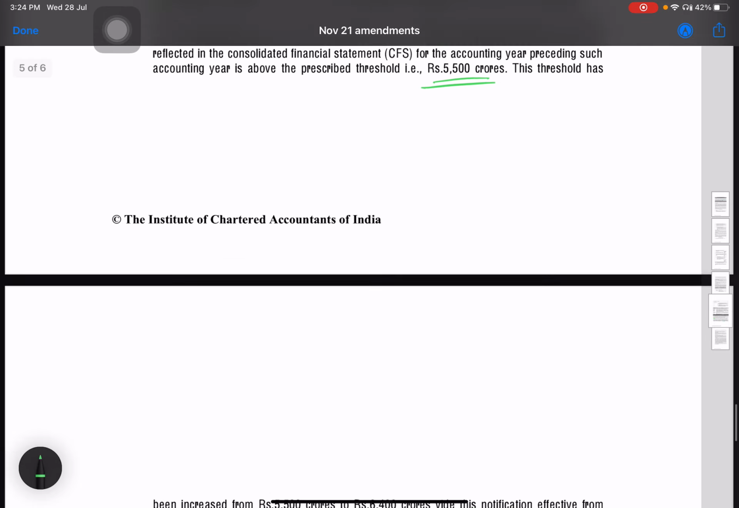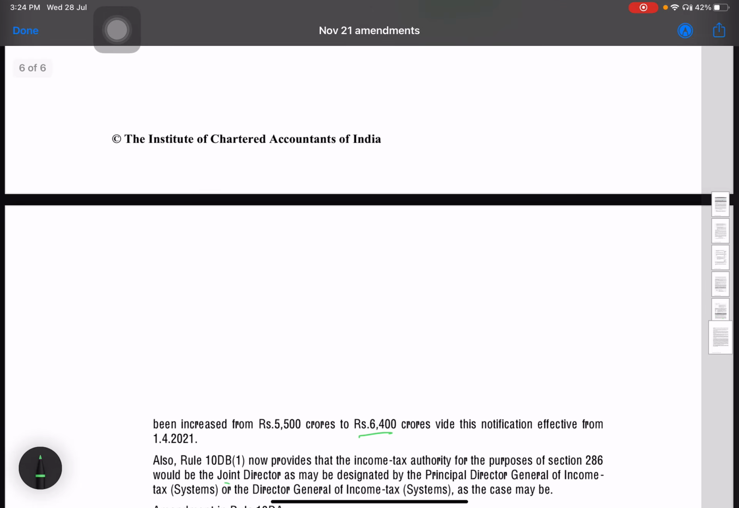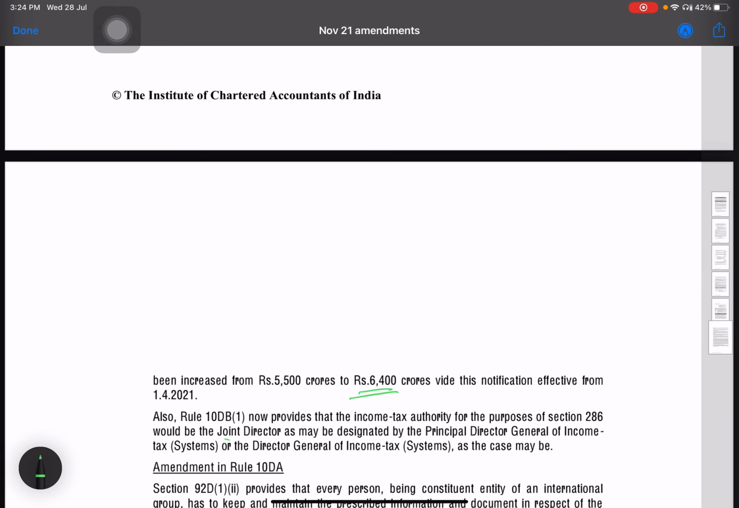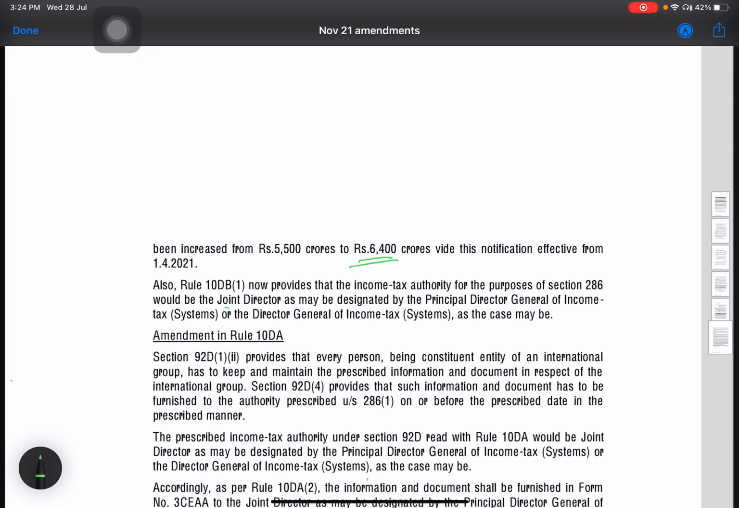Now, this threshold has been changed to 6400 crores. So now if the total revenue of the group exceeds 6400 crores, then CBC provisions will be applicable to it. There is one more change. Rule 10DB now provides that the income tax authority for the purposes of 286 would be joint director. Earlier this was joint commissioner. Now this is joint director. So these are the two changes.